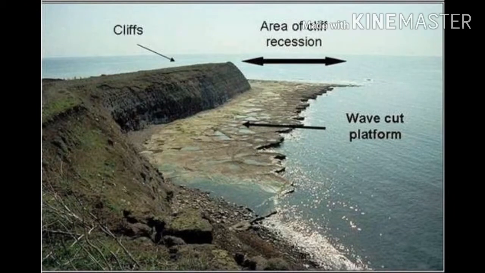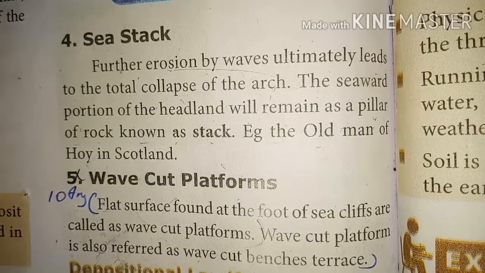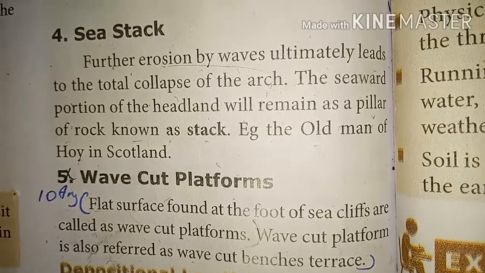Next erosional feature is wave cut platforms. Flat surfaces found at the foot of sea cliffs are called wave cut platforms. A wave cut platform is also referred to as a wave cut bench or terrace. Look at this picture: wave cut platform, areas of the cliff recession, and cliffs. Let us see the short video on waves.